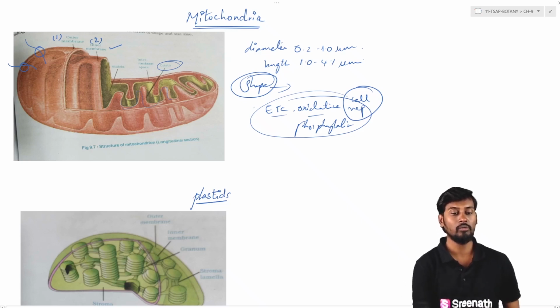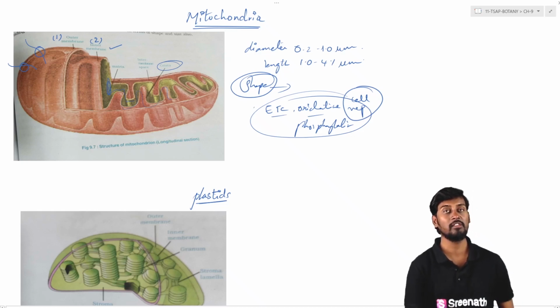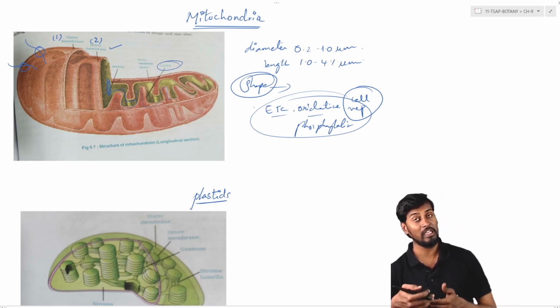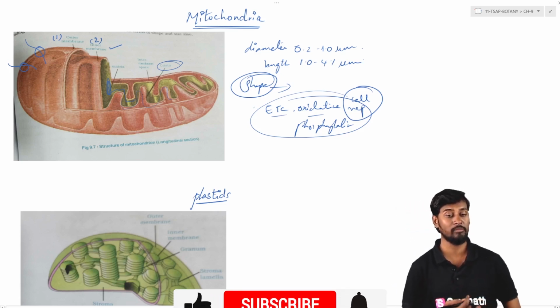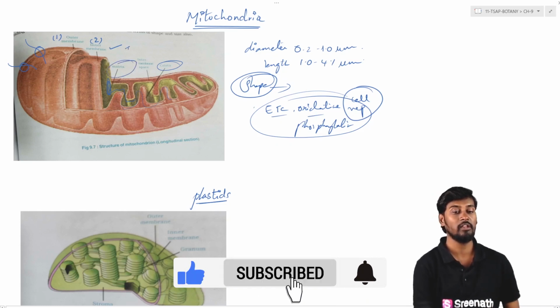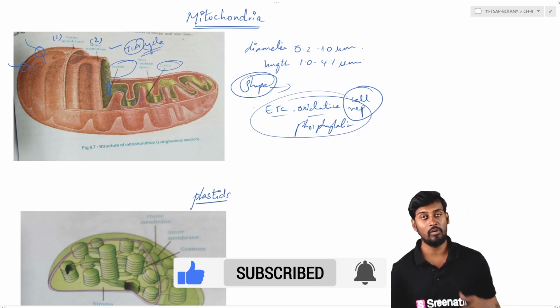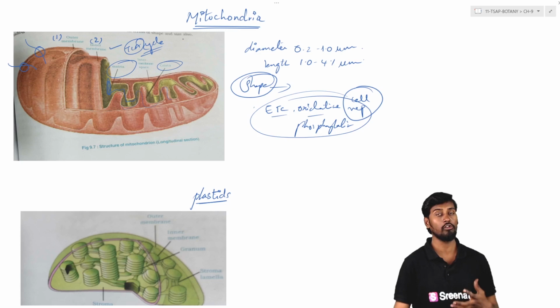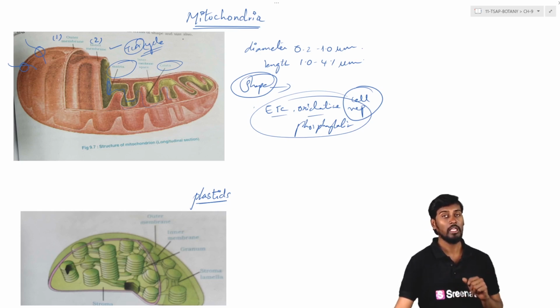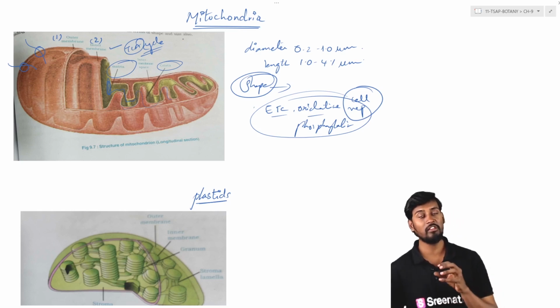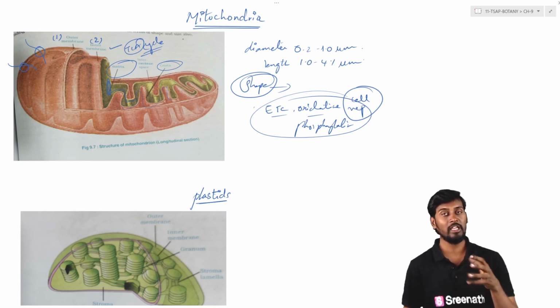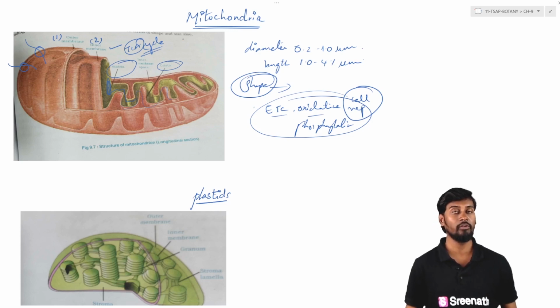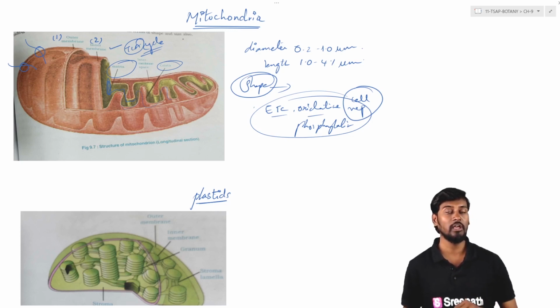ఇదే కాకుండా మనకు the space, the fluid filled space that is present inside the inner membrane is called the matrix. So this is the place where we can see most of the TCA cycle generally taking place. So tricarboxylic acid cycle, that is the final stage for the oxidation of most of the biomolecules like sugar, is generally taking place within the inner side of the inner membrane, in the fluid filled space, that is in the matrix.